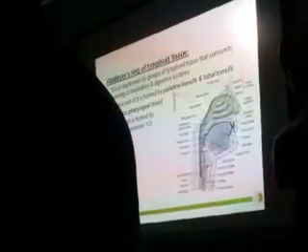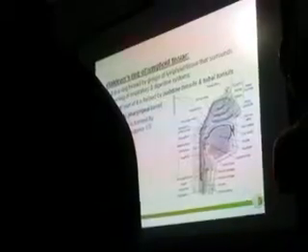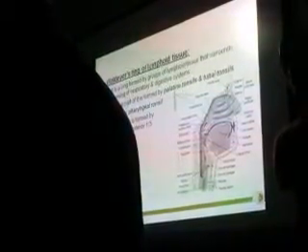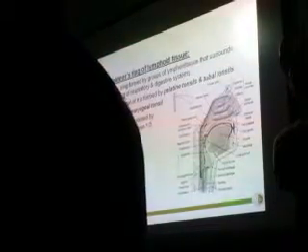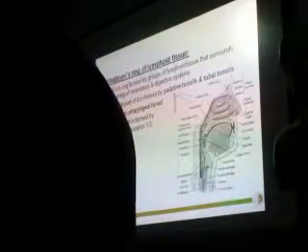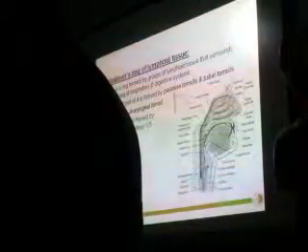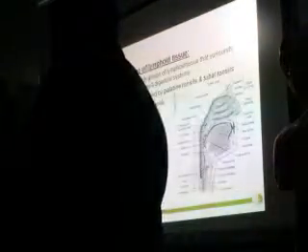Then this is on the roof and these two are on the lateral side. Then on the lower part, near the floor, the posterior part of the posterior 1/3 of the tongue will form the lingual tonsil. Okay, the lower part or the posterior 1/3 of the tongue, that is called the lingual tonsil.